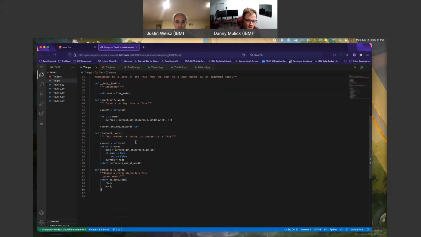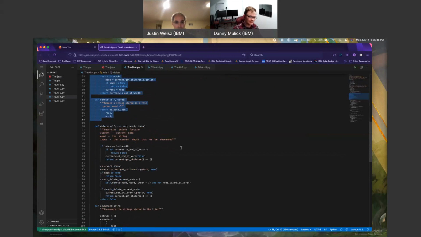Current is self.root. Begin at root. For character in word, I wrote len(word), I like character more. I'm going to leave that though. No, I'm not. I'm going to update that because I like consistency. For character in word, node is current.get children.get character. Makes sense to me. It's a dictionary, I do need a get.